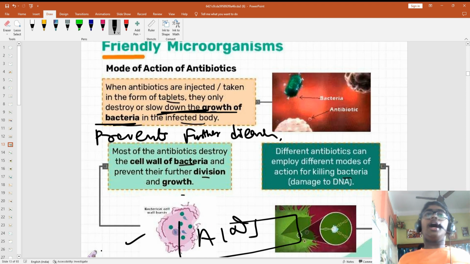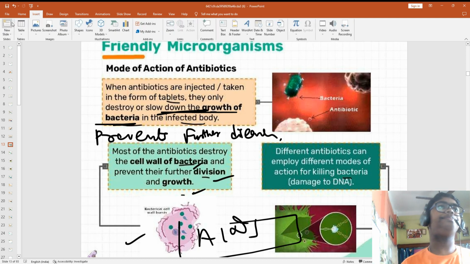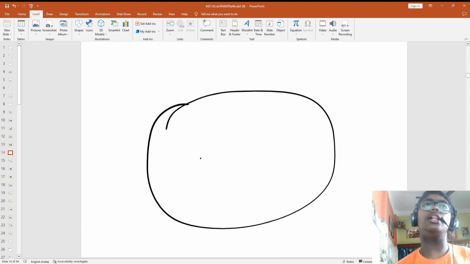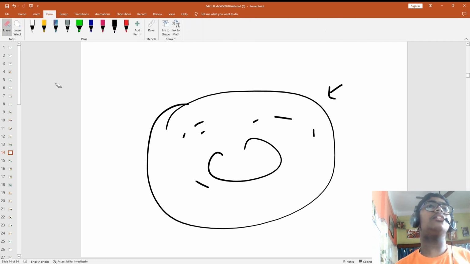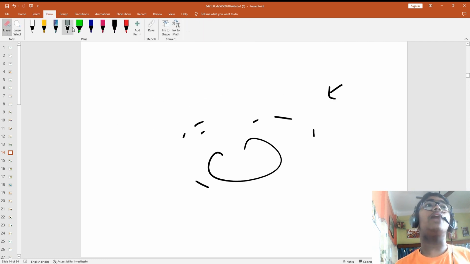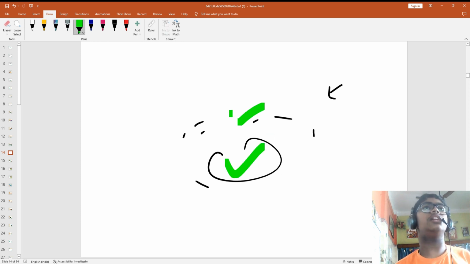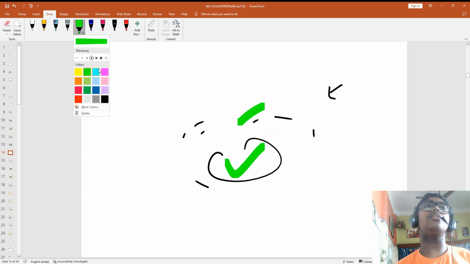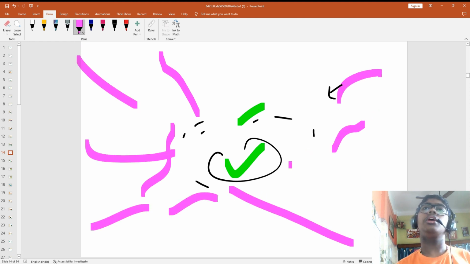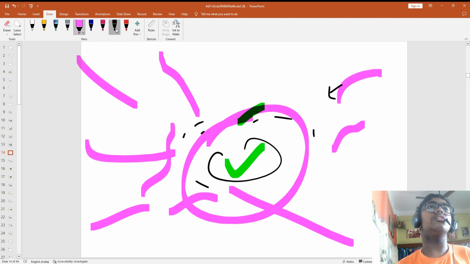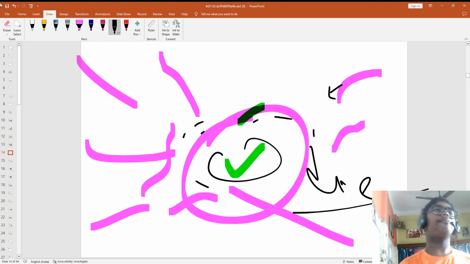Most of the antibiotics destroy the cell wall of the bacteria and prevent their further cell division. You know this is the cell, this is the nucleus, this is the cytoplasm, this is the cell wall. If this is not there, what is present? Only nucleus and cytoplasm. When the cell wall is broken, everything will flow out, and as the cytoplasm flows out, the nucleus slowly dies.